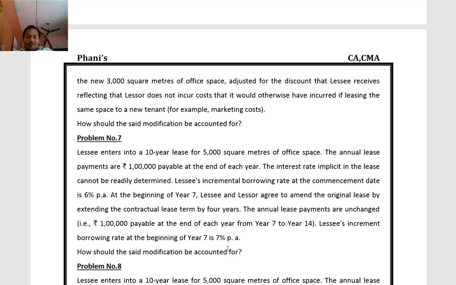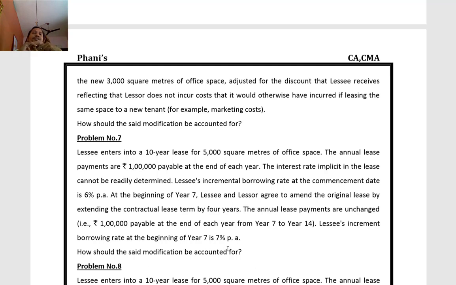How do we have to account for the modification? If the modification is a decrease in scope, we have to decrease the liability and ROU asset proportionately. And we have to remeasure the revised liability at the revised discounting rate. This is not a decrease in scope either. So this is just other modifications.